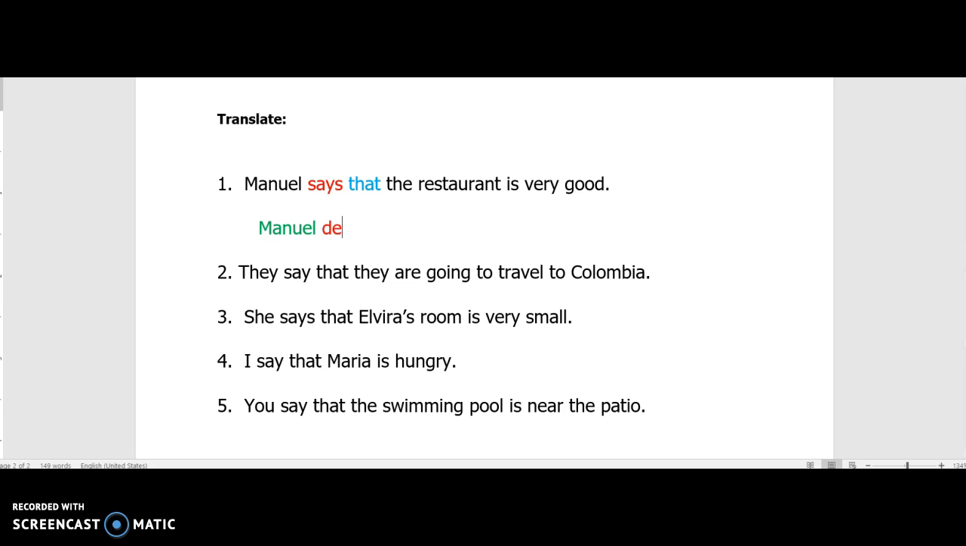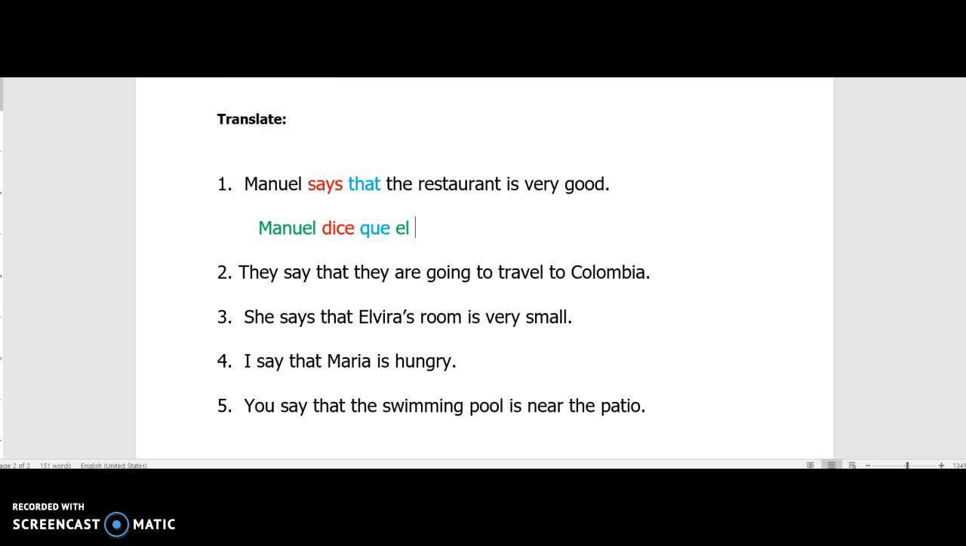He says, the verb is decir, but we've got to conjugate it. So the ending goes, but remember we also have a stem change. Manuel dice, our word for that is going to be que. Change my color here, make it stand out a little bit. And now I'm going to change back to green. So you can see that.